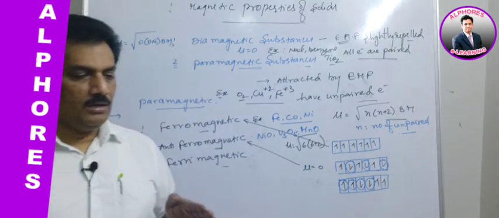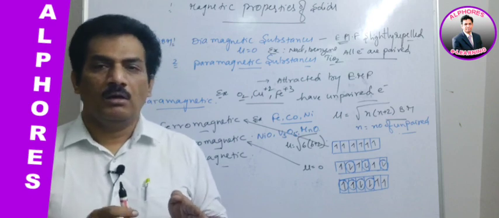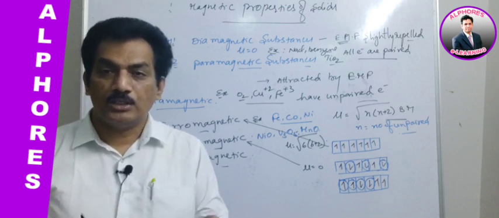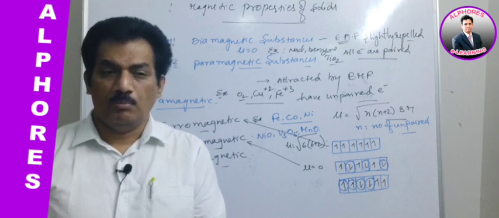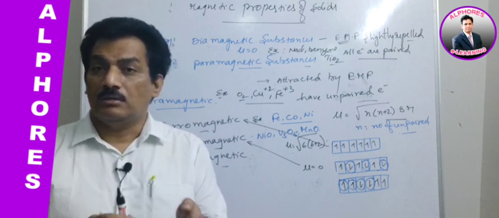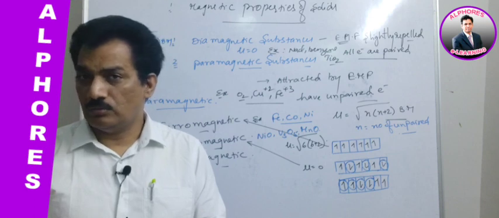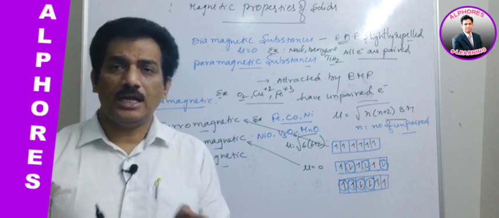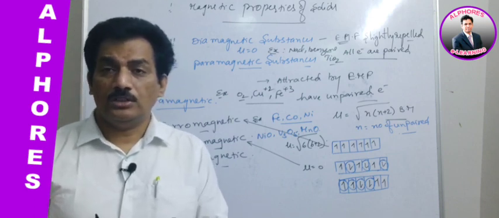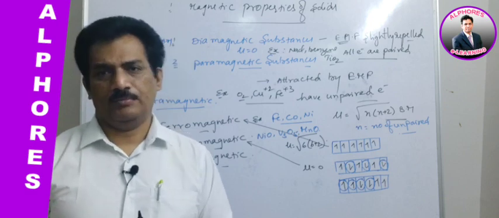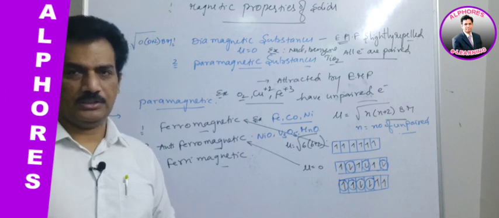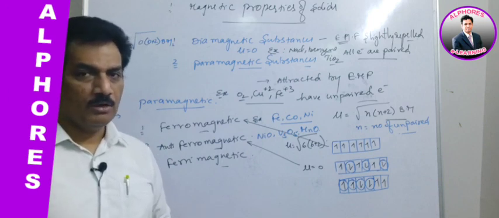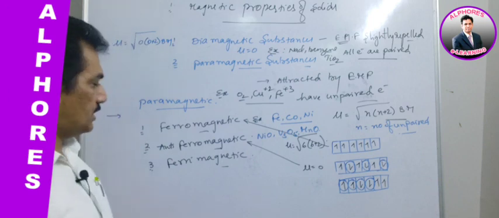Like that, when a substance seems to have a maximum or larger magnetic moment from its number of unpaired electrons, but the actual value is less and not 0, it is not antiferromagnetic, since that would be 0; it is less than expected. In such a case they are known as ferrimagnetic substances. Are you following? Ferrimagnetic substances.